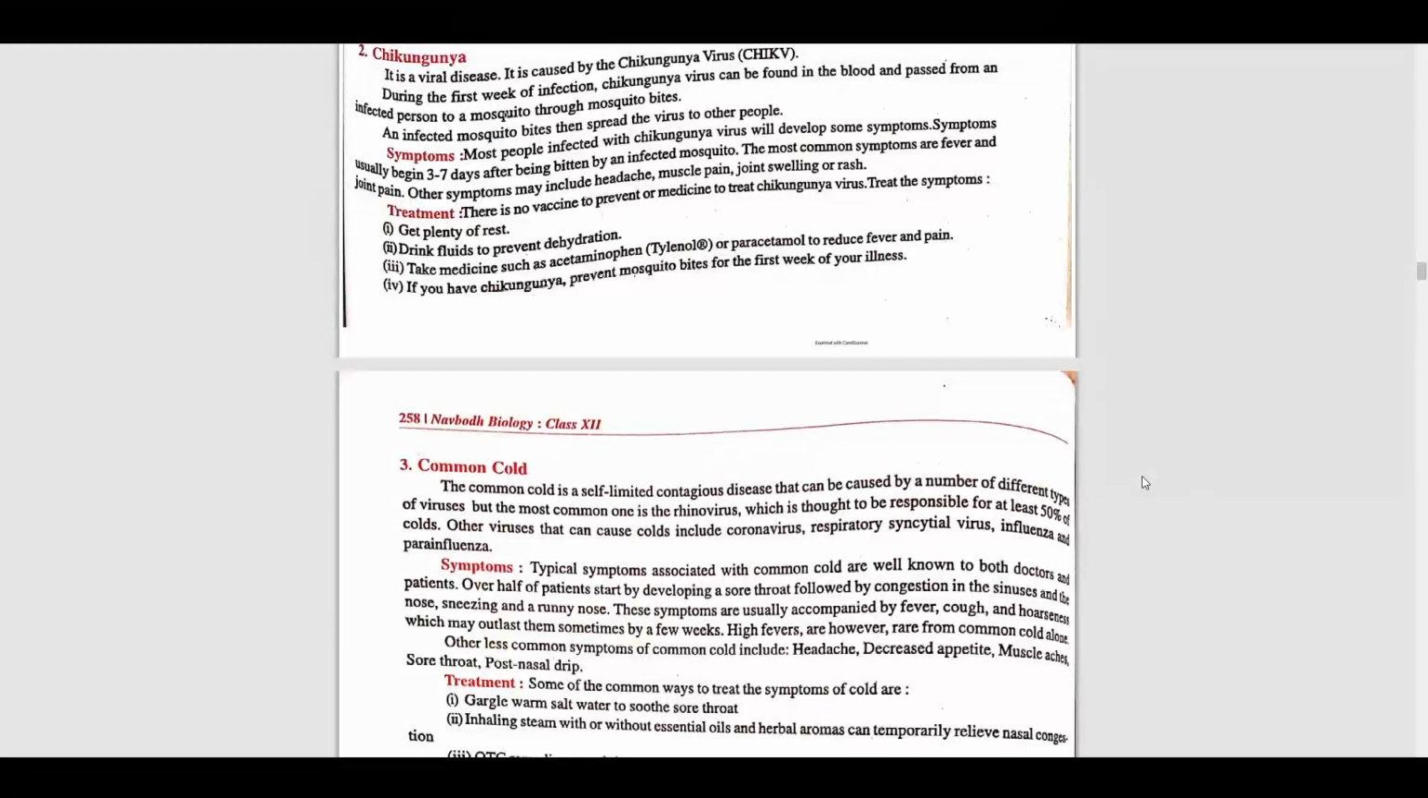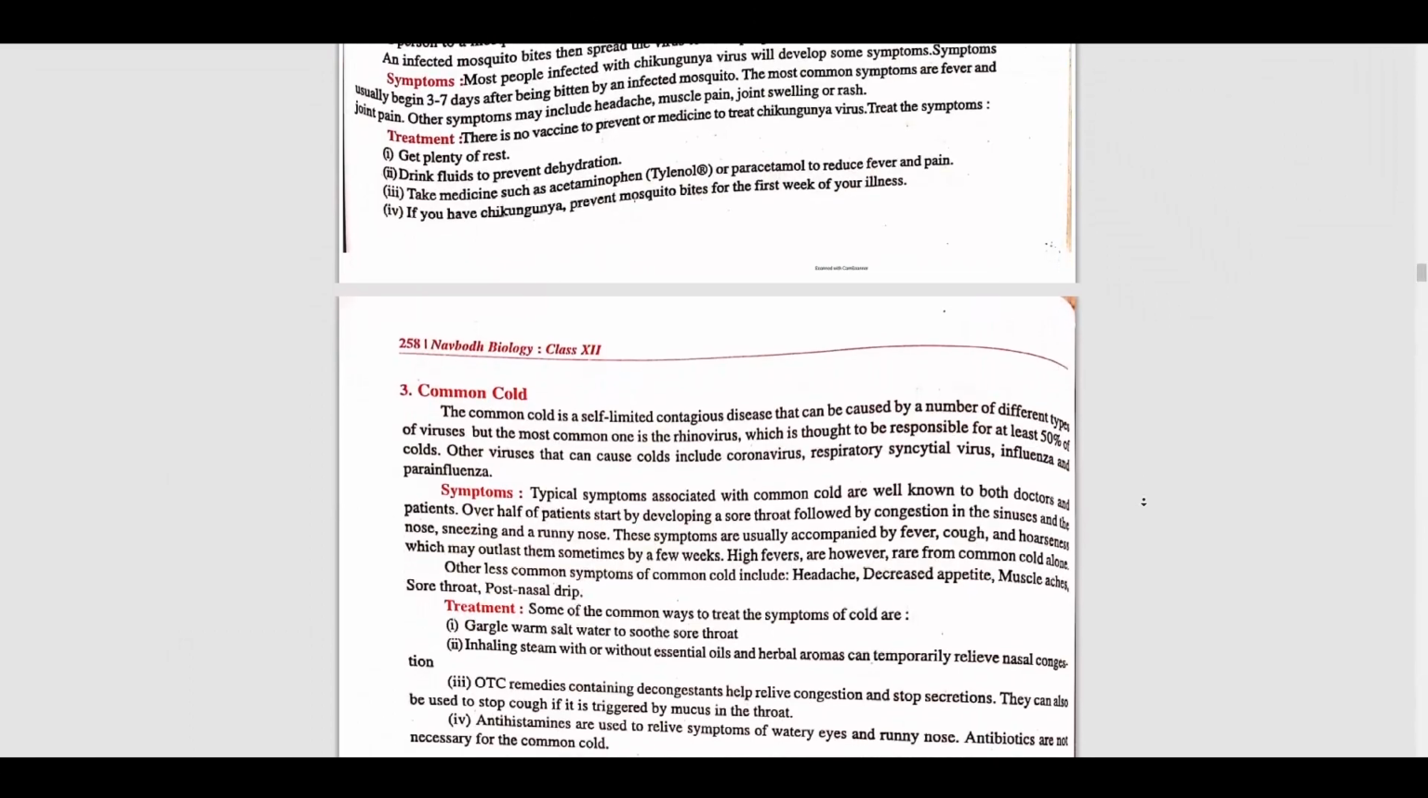So, the treatment is to drink fluids to prevent dehydration, take different types of medicine, or get plenty of rest. Take rest, in a simple way. Okay, so third is the common cold.